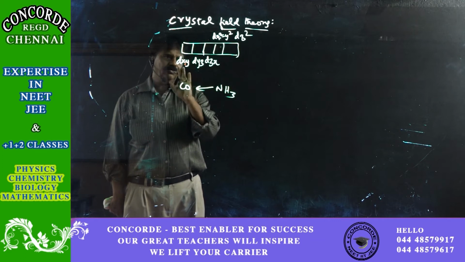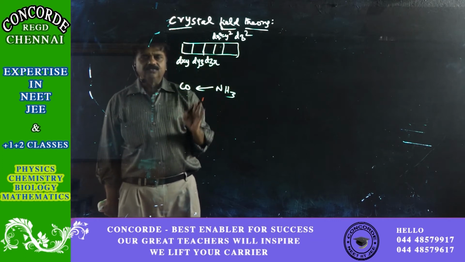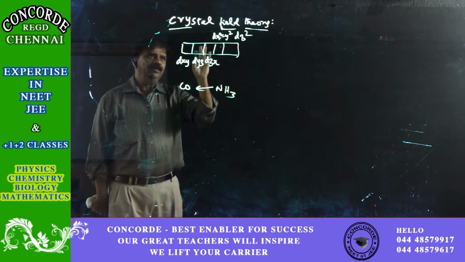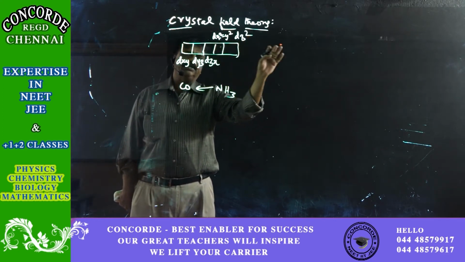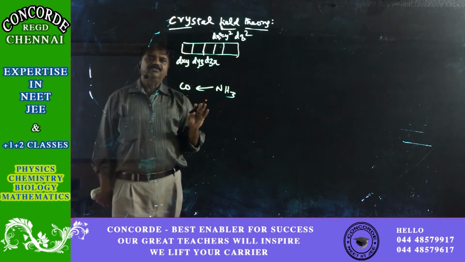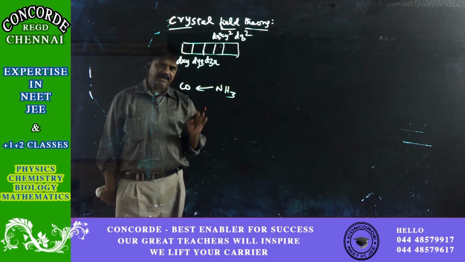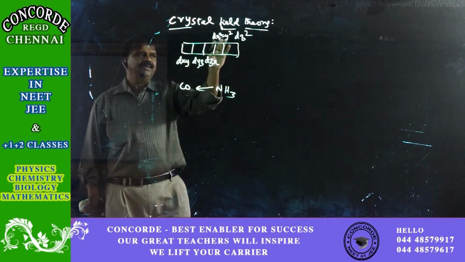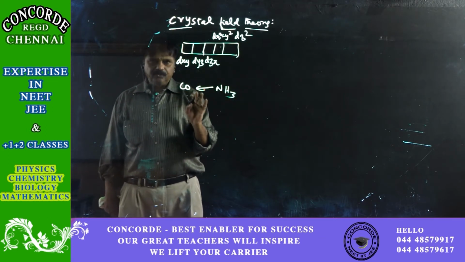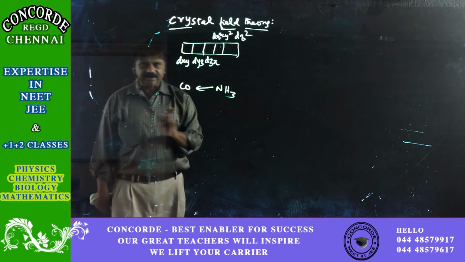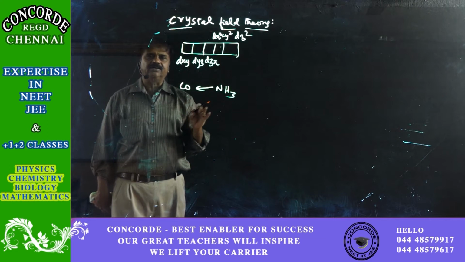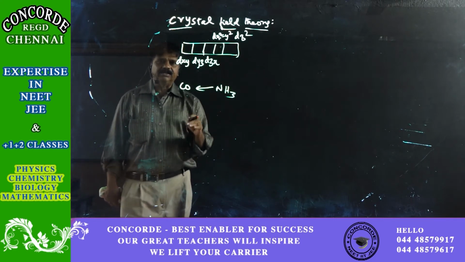But here also the same thing applies. When they form a compound, involving dx square minus y square, dz square, then the s orbital and p orbital should all be at the same energy. But in reality, since dx square minus y square and dz square are directly exposed to the axis of the central metal atom, and both have a rich density of electrons, repulsions are possible.